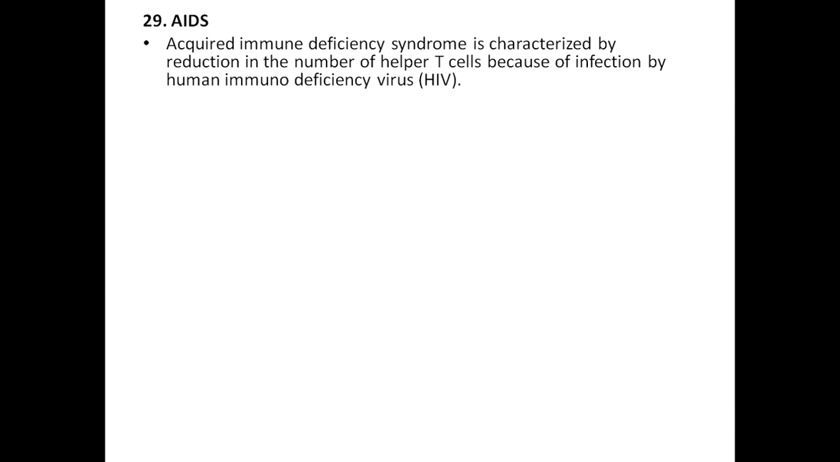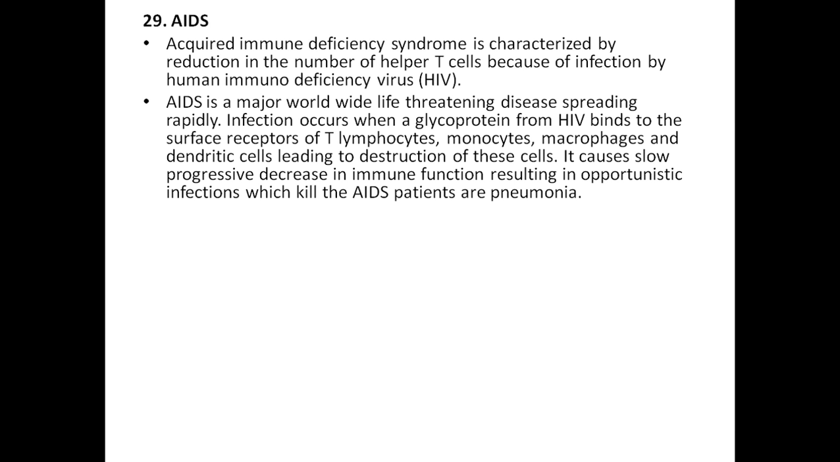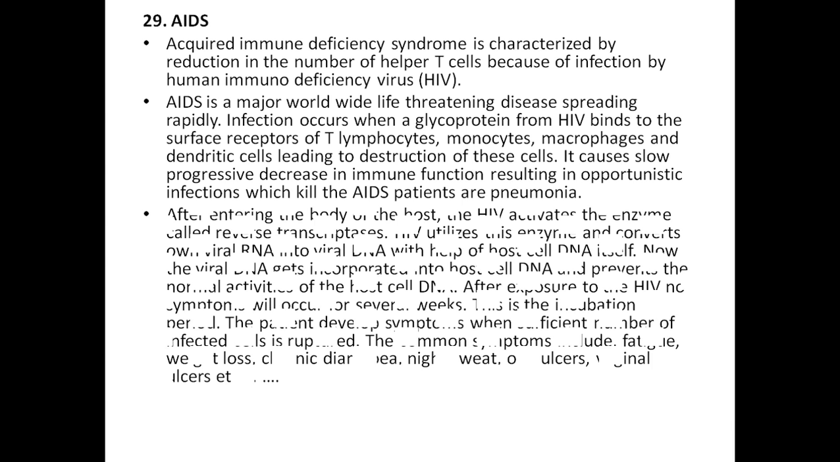AIDS. Acquired immune deficiency syndrome is characterized by reduction in the number of helper T cells because of the infection with the human immunodeficiency virus. AIDS is the major worldwide life-threatening disease spreading rapidly. Infection occurs when a glycoprotein from the HIV binds to the surface receptors of T lymphocytes, monocytes, macrophages, and dendritic cells, leading to destruction of these cells. It causes slow progressive decrease in the immune function, resulting in opportunistic infection which kills the AIDS patient, with pneumonia.